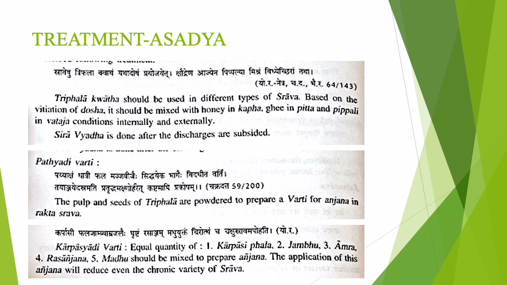So next is the treatment for Srava. Srava is an asadhya vyadhi. In Ashtanga Hridaya and Sushruta Samhita, there is no mention of treatment for Srava. In Yoga Ratnakara and Chakradatta, you will get some formulations for Srava. In that, the first one is Triphala kwatha prayoga.